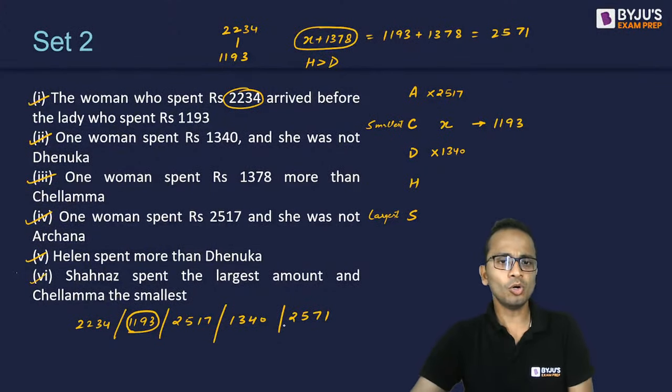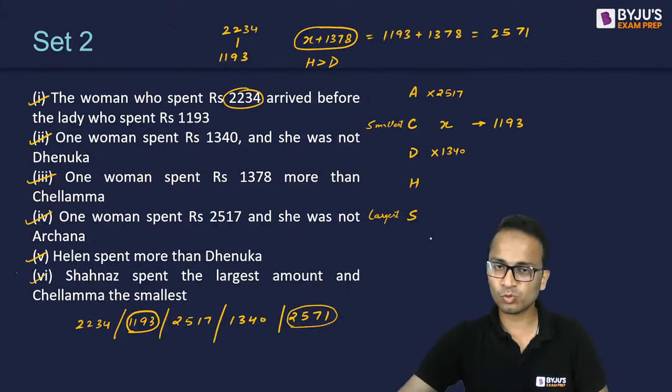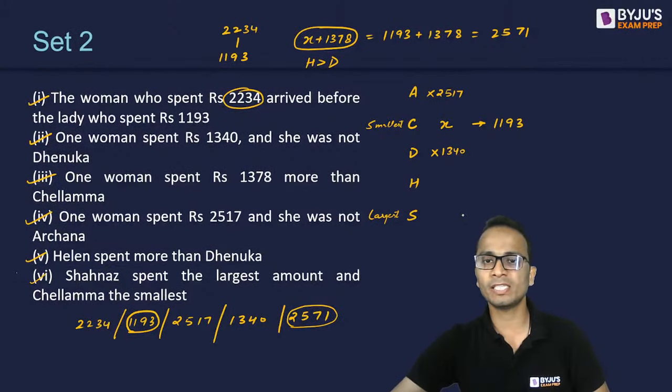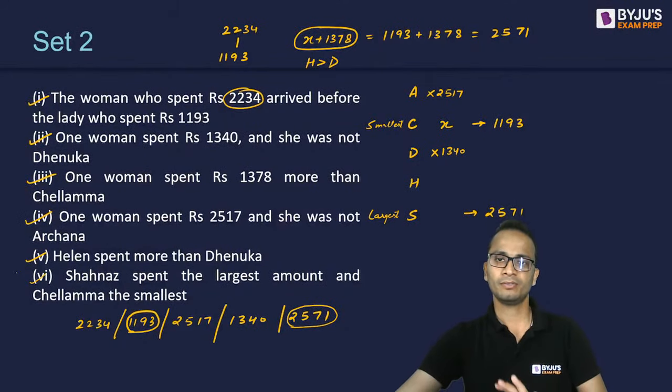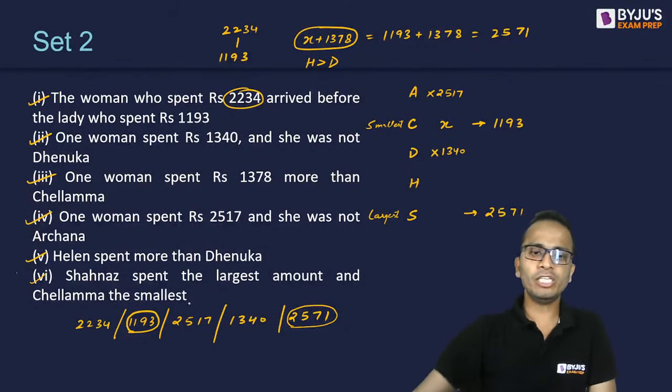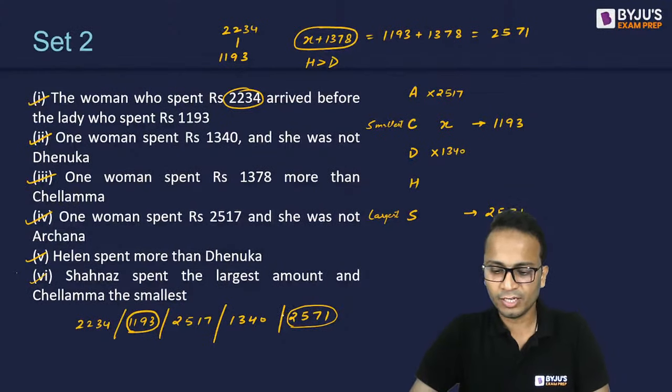Okay, so 1193 is the smallest amount. Now after 1193, the largest amount is 2571. So yes, Varun, 2571 is the largest amount, so that will be spent by Shanaz. I'll write it, 2571. Okay, so these two amounts are filled. Done.